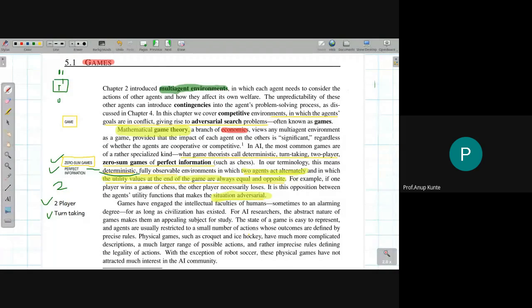Now, what we are going to do in this particular topic is learn about a variation to the basic idea of search algorithms that will help us support decision making for a player out of these two players. So we will be only designing an AI for one of the two players that are competing. So if I'm designing an AI for, say, player X in an X and Y combination, where two players are competing with each other, then X will be the player for which I will be designing a solution.